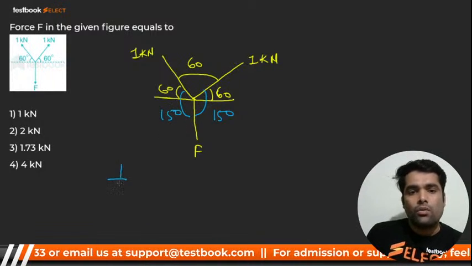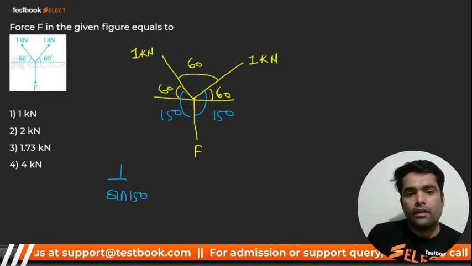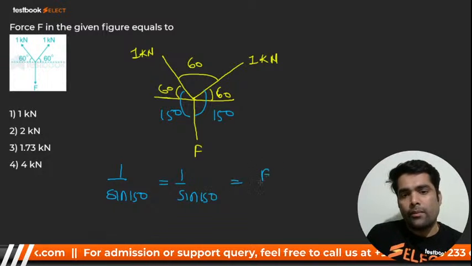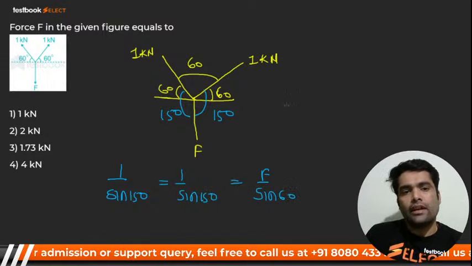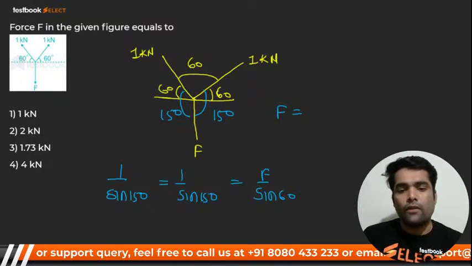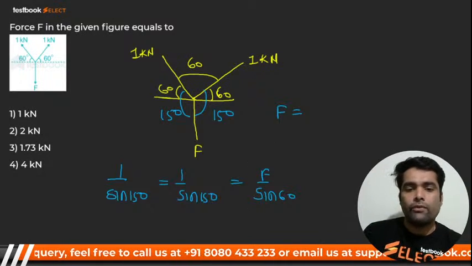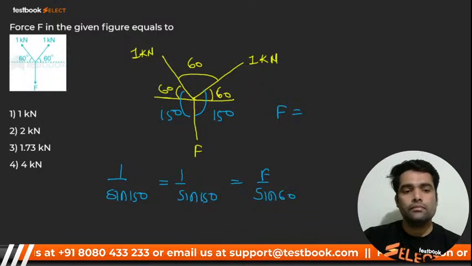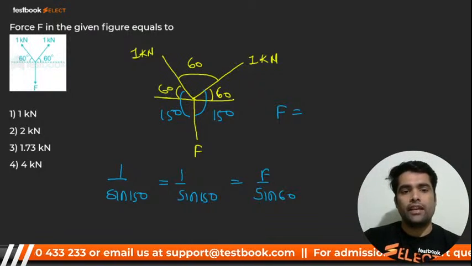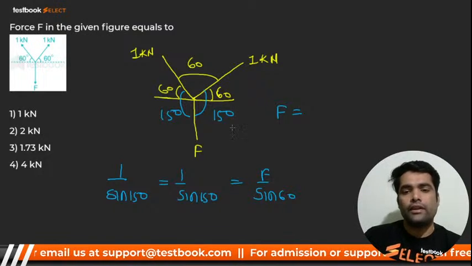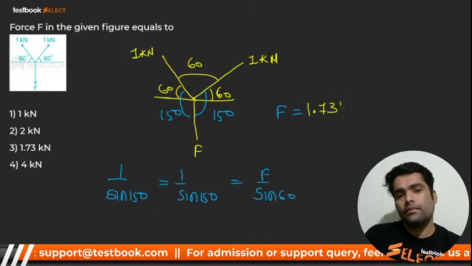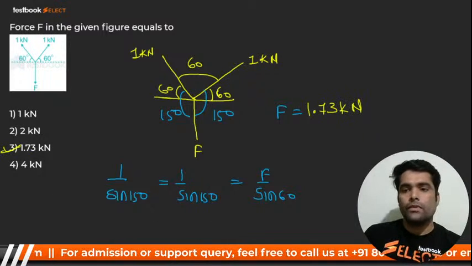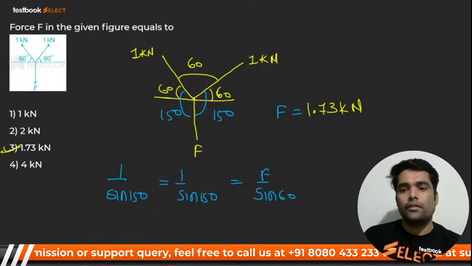So the answer will be 1 upon sine 150 is equal to F upon sine 60. My dear, you will get F, and the value of F will be how much? It should be none other than 1.73. Option number 3. I hope you got it.